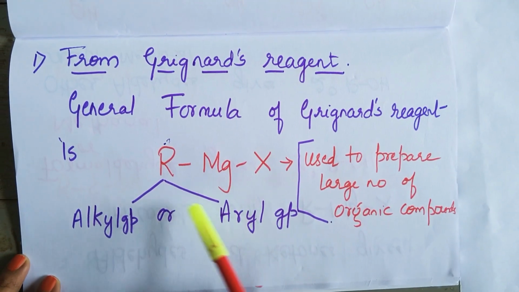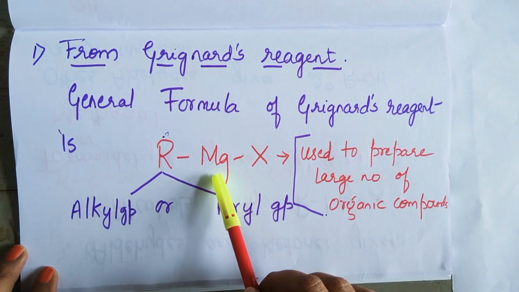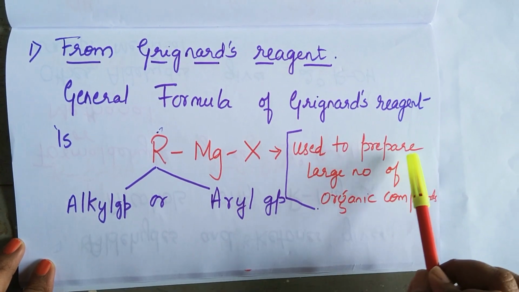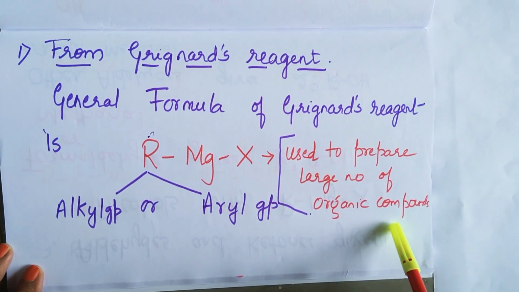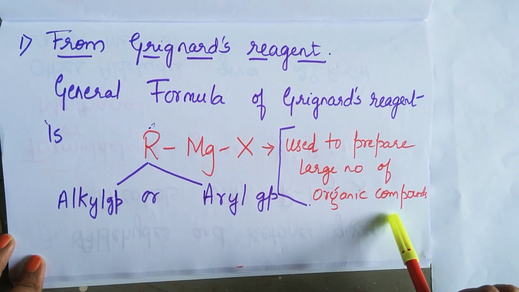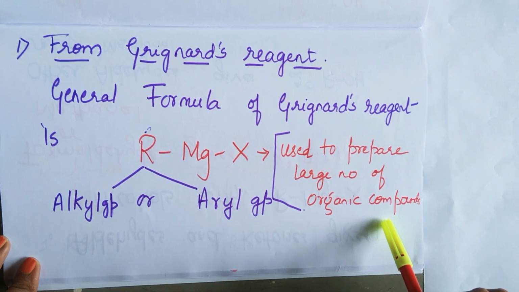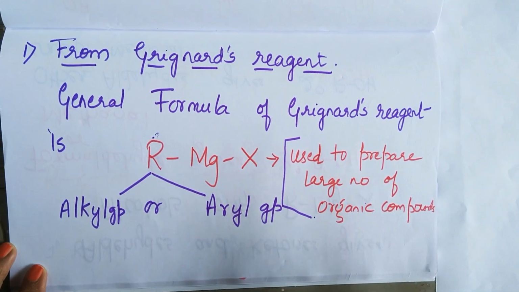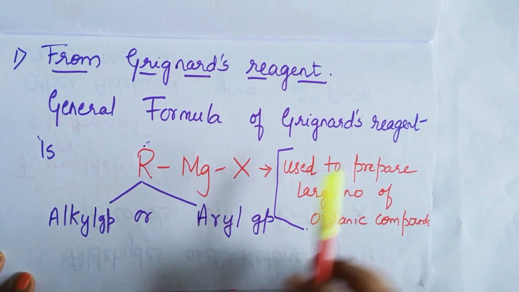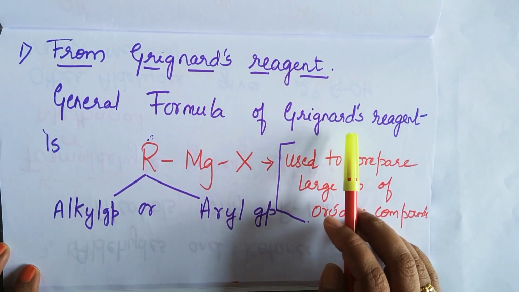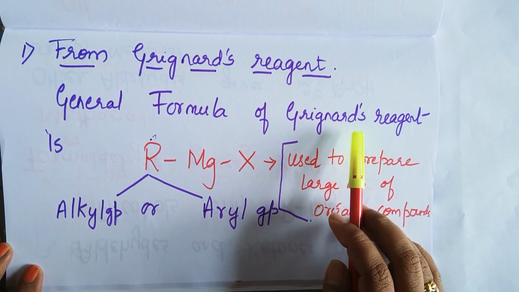It is an organometallic compound which is used to prepare a large number of organic compounds. Then you may ask, can I prepare aldehydes, ketones, carboxylic acids, amines? Name any compound, it can be prepared from Grignard's reagent. Therefore, Grignard was awarded the Nobel Prize for the discovery of the same.